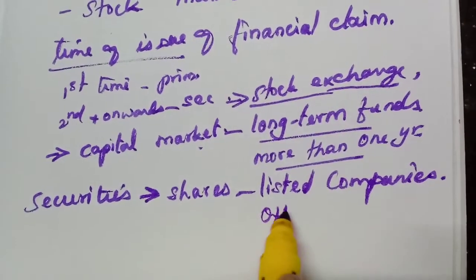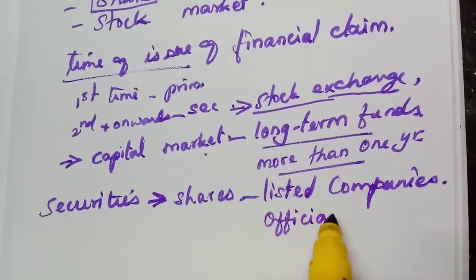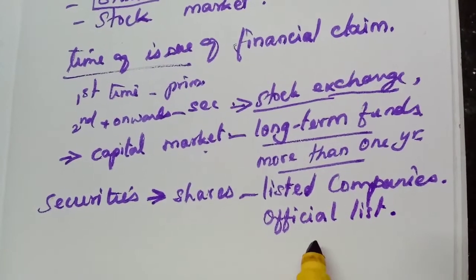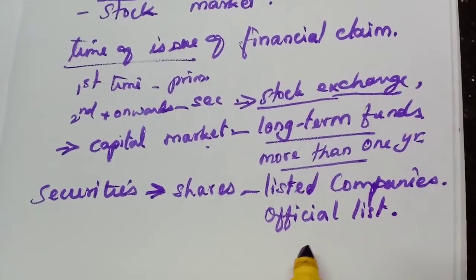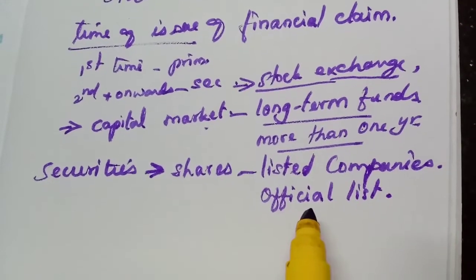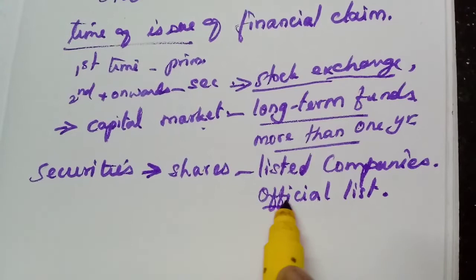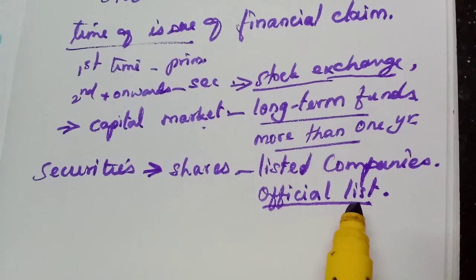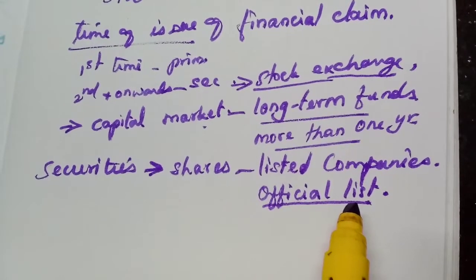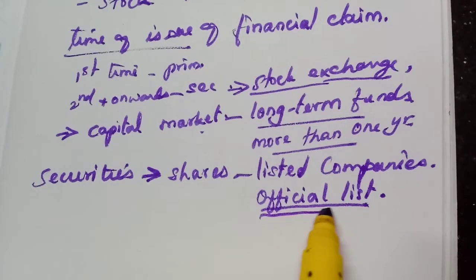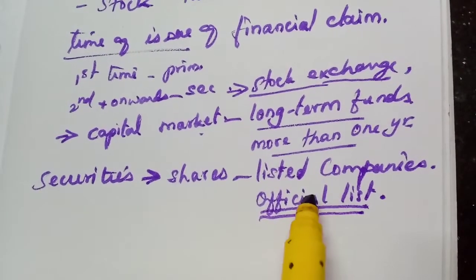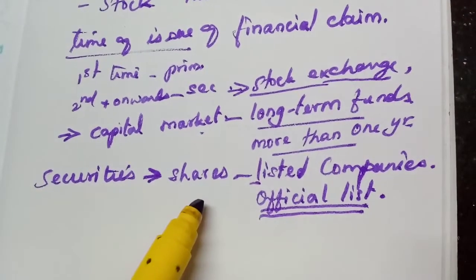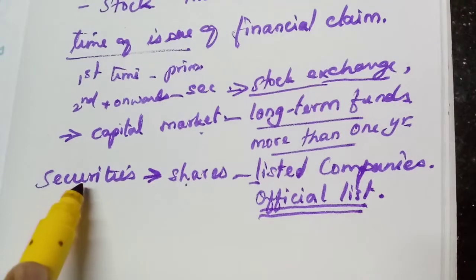One official list will be displayed on the stock exchange trading floor, I think on the first floor. There they will display one official list, maybe on paper, or it may come on an electronic screen. If a company's name is included in that list, only then can that company's securities, its shares, be sold and bought.